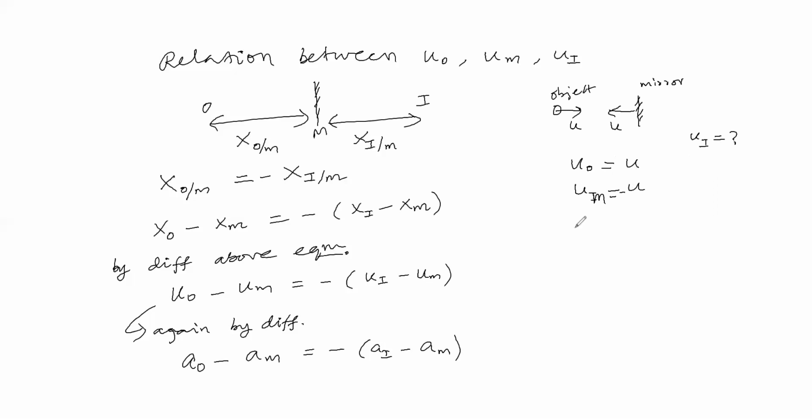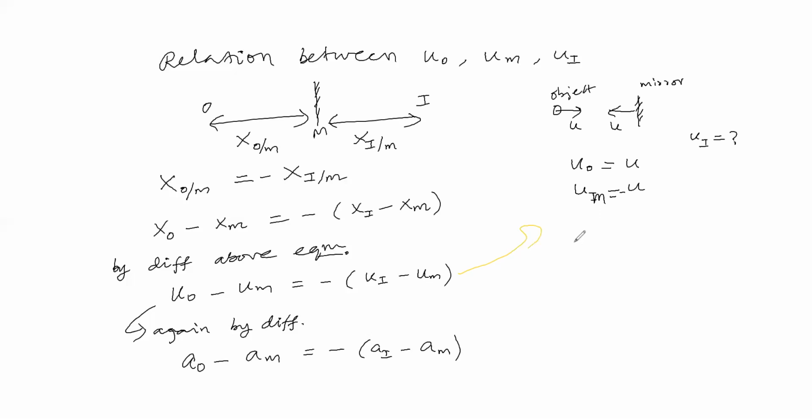Now we have to find image speed. For that we have to use this equation. By substituting in this equation object speed and mirror speed, we can get image speed.